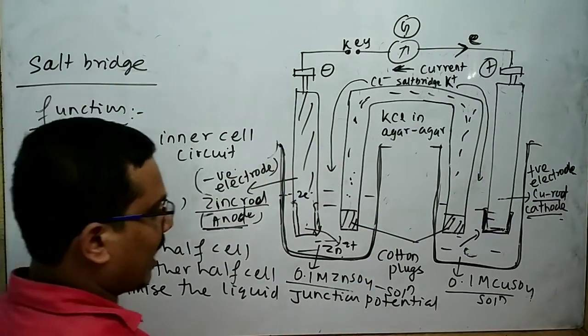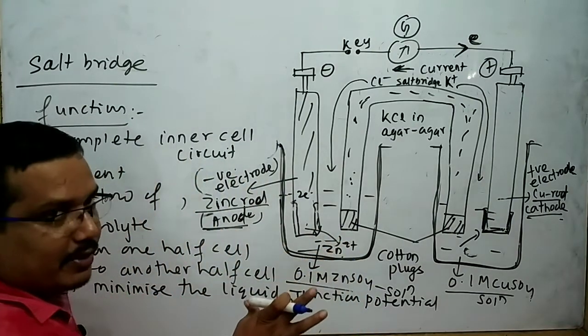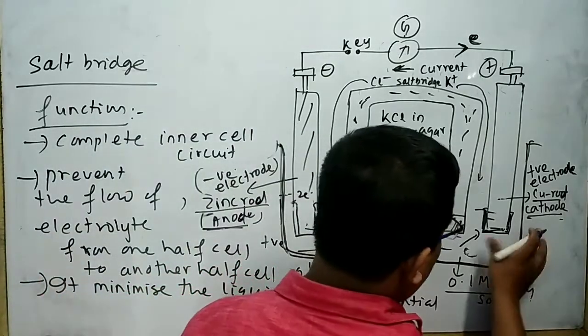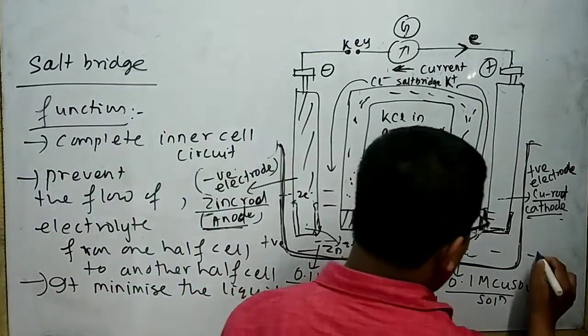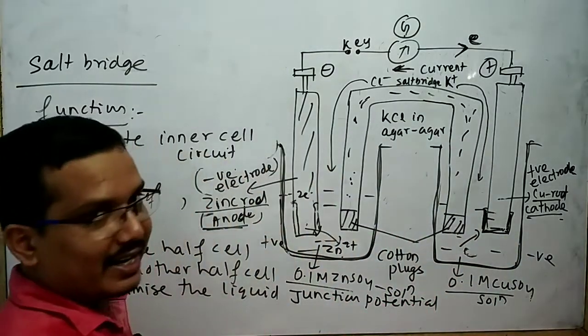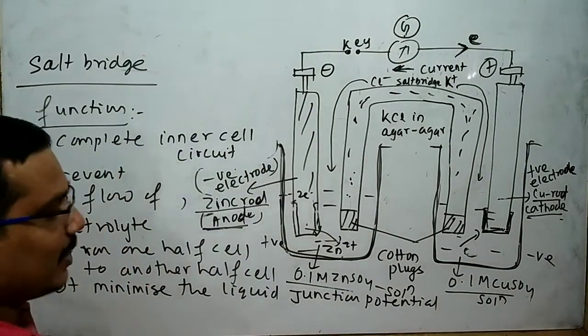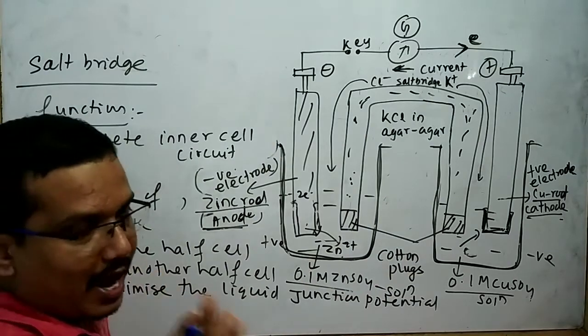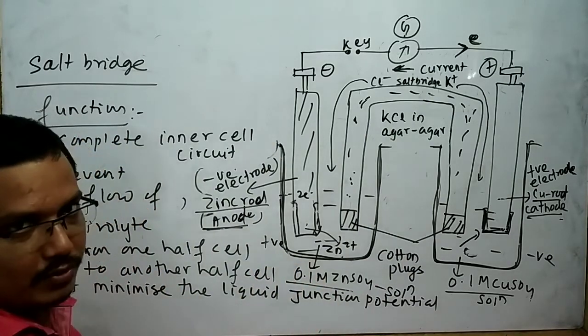So after some time interval, this half cell becomes more and more positive. On the other hand, this half cell becomes more and more negative. To maintain electrical neutrality, the salt bridge plays the main role.